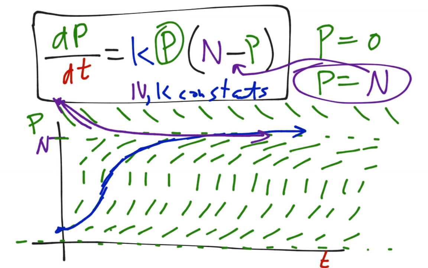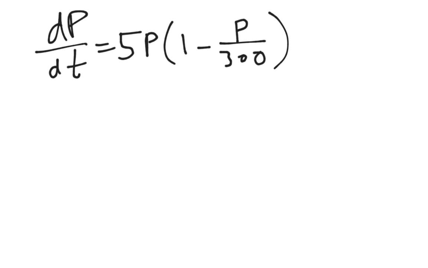Let's take a look at a question that might be asked related to this. So dP/dt equals 5p times (1 minus p over 300). The first question is, does this look like logistic growth? If you answered yes, it's true because this is the logistic growth video. And check it out, you have a p on the outside of these parentheses, and you have something minus p on the inside of these parentheses. So you do have this logistic growth relationship.